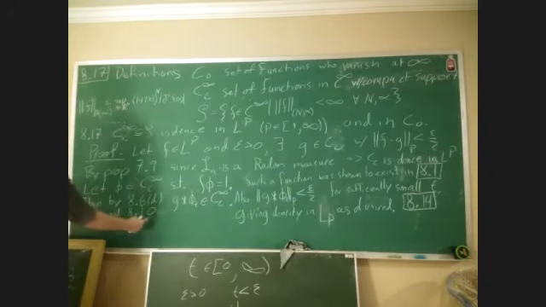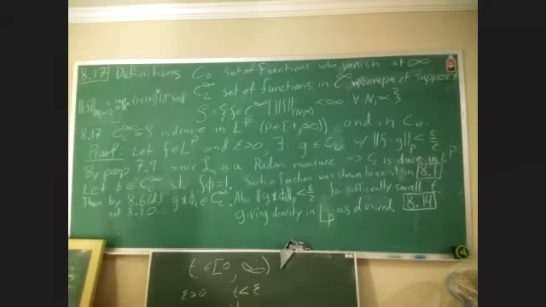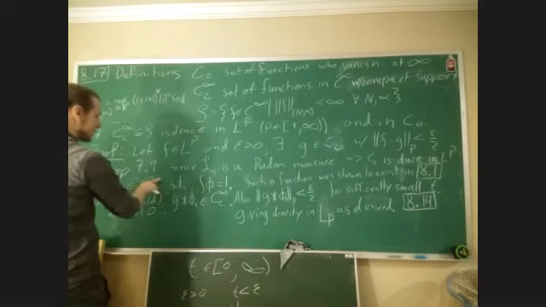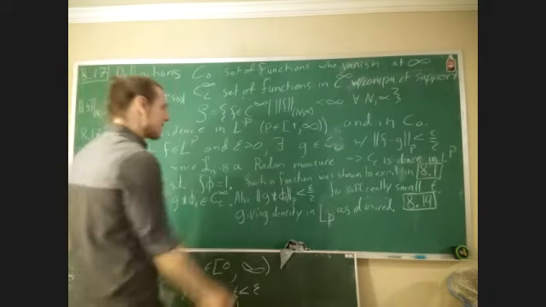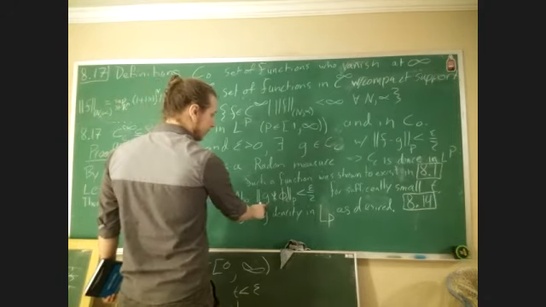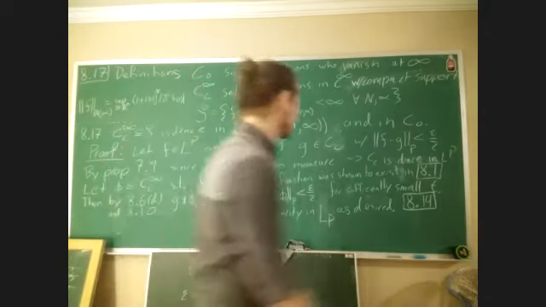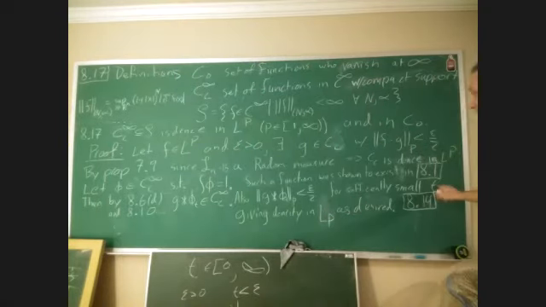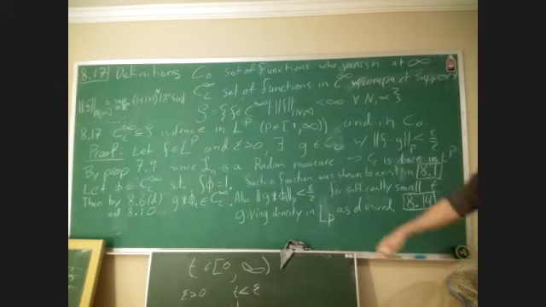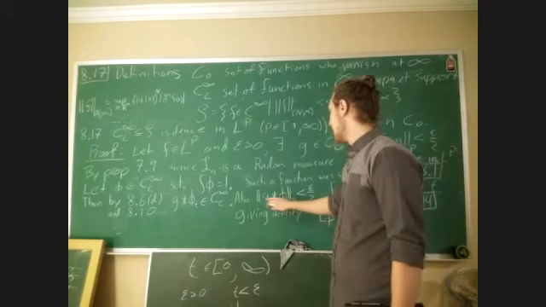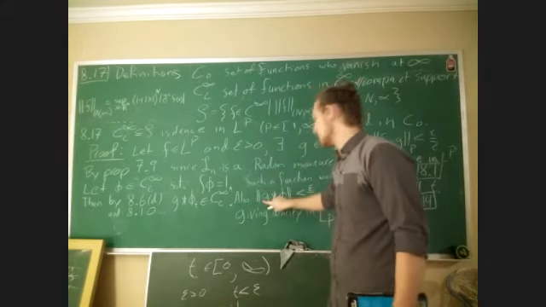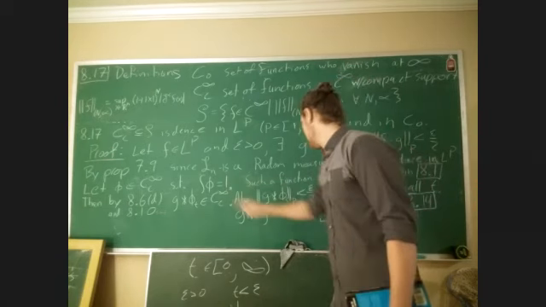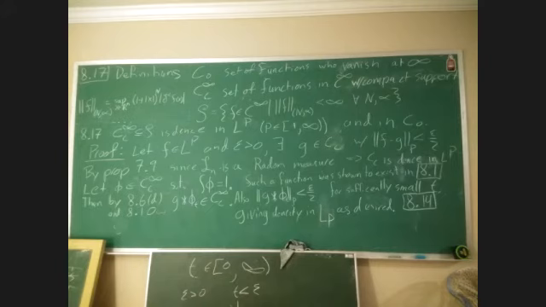Then, for the second one, 8.10 tells us that the convolution of two functions is at least as smooth as the smoother of the two functions. And since B lives in C infinity, this guy also lives in C infinity. So it lives in C infinity C. And then we also get that the p norm of the convolution is less than epsilon over 2 for small enough t. And this is from 8.14, where we showed that as t goes to 0, this guy is going to be less than the product of this integral times that guy. And since this is 1, we get that the norm has to be going to epsilon over 2.